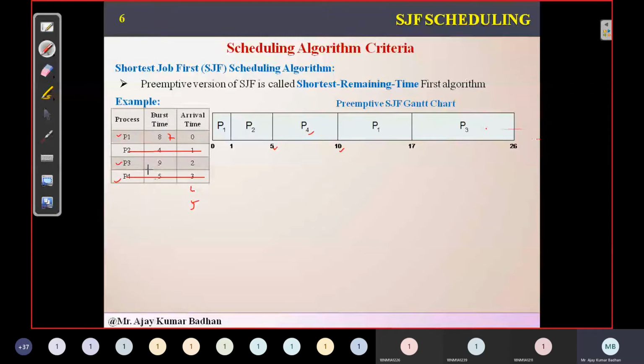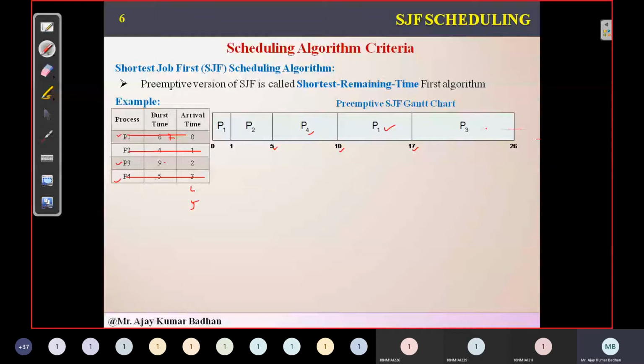P1 is having 7, P3 is having 9. Which one is shortest? P1. So we have allocated the CPU to P1. So 10 plus 7 is 17. This portion completed. Then finally came P3. For P3, we don't have any other process, so no need to compare, we directly give it to the CPU.